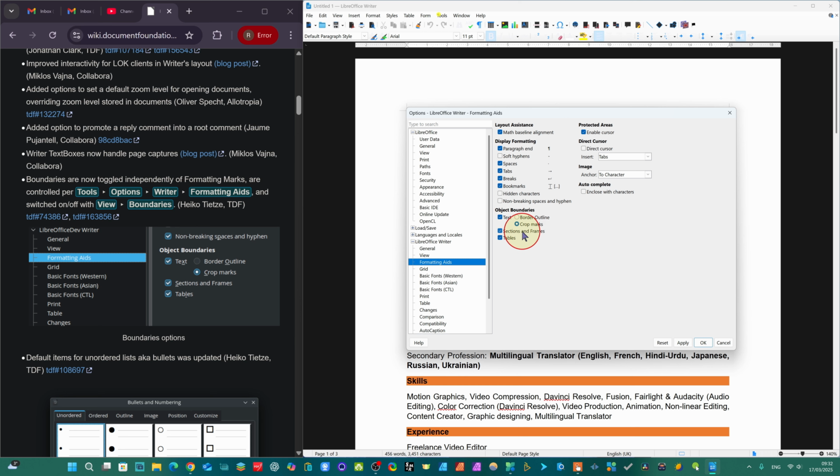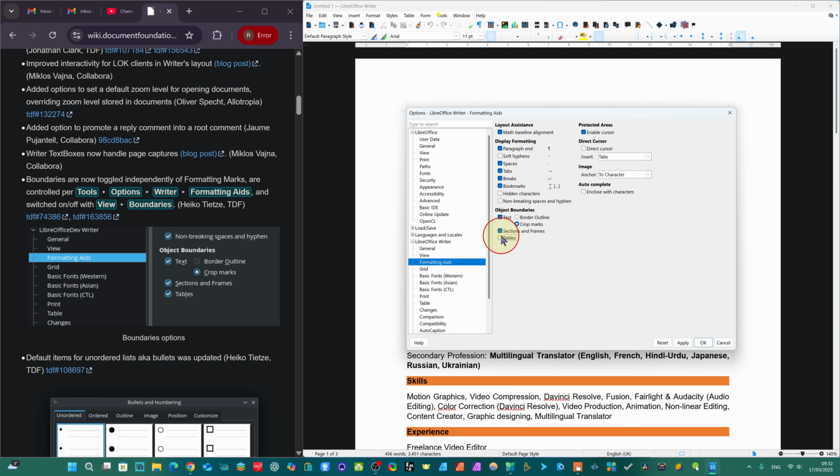Now you can switch on or switch off view boundaries here. If you want, you can just click from here, like border outline. Here you can apply, just unclick, click marks. This is the new feature which has been added. Take a document and try this, and you will understand how this works.